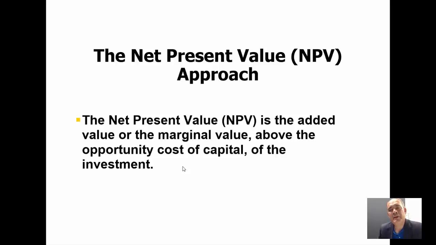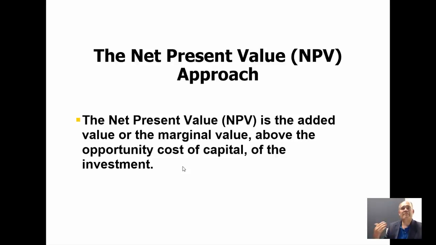So what is the net present value? Here, there is a lot of tendency from the students to say that the net present value is the present value of future cash flows brought back to the present at the proper opportunity cost of capital. But definitely this is not the way you should think about the net present value. The net present value is an added value, or a marginal value, above the opportunity cost of capital of the investment.